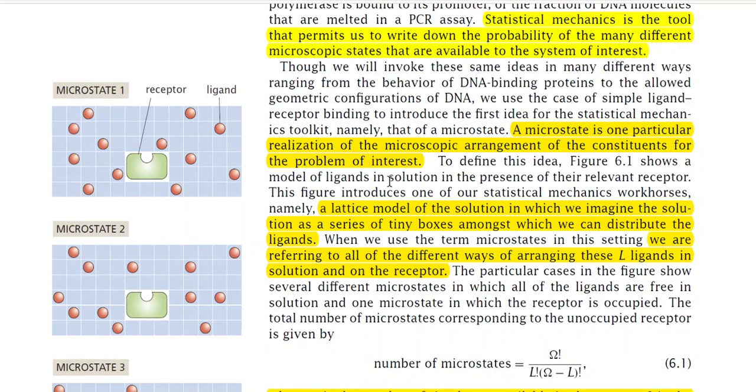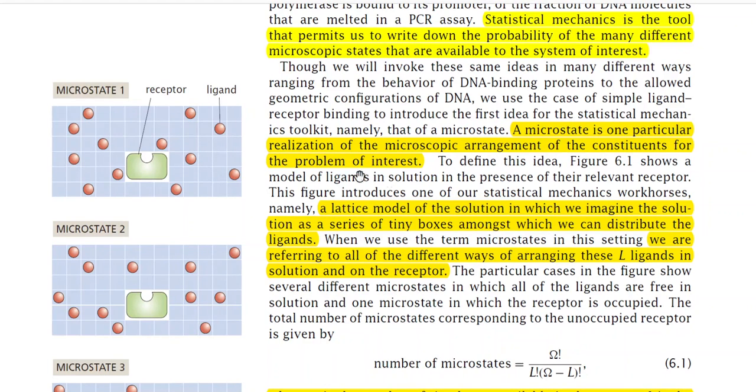A microstate is one particular realization of the microscopic arrangement of the constituents for that system. For a particular system there may be different types of microscopic arrangement. If you look at the system from a microscopic point of view, there may be different arrangements of the constituents. I will explain with some examples, and then this definition will be clearer to you.